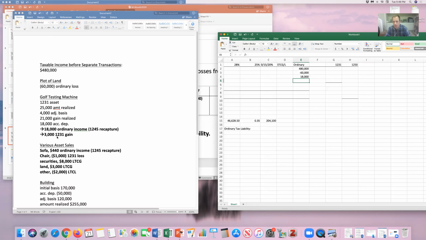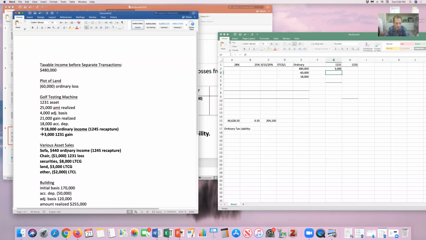So I know that 1231 gains can eventually be treated as long-term capital gains. So it's tempting for me to put that $3,000 in my long-term capital gain column. But first, I'm going to put it in a 1231 column because I have to net the 1231 gains and losses before I know how they're going to end up.